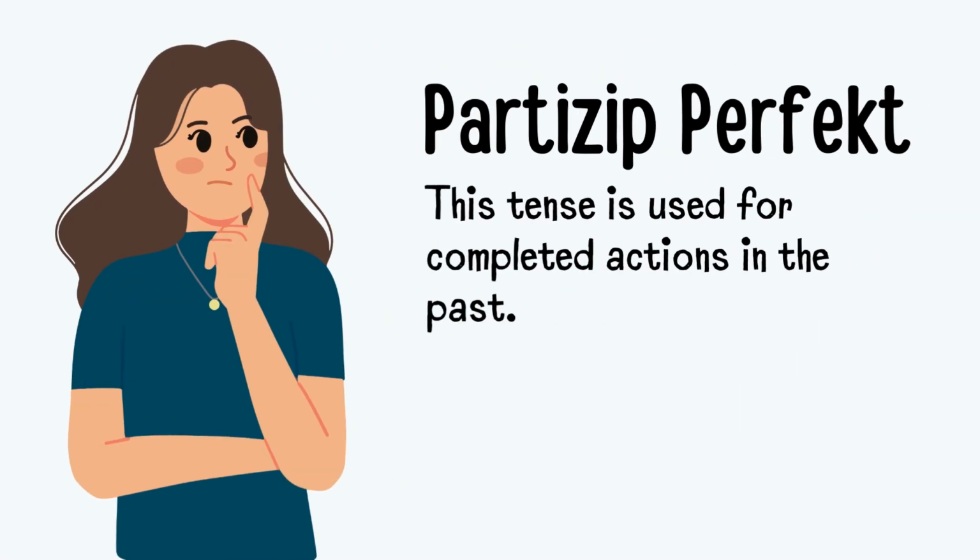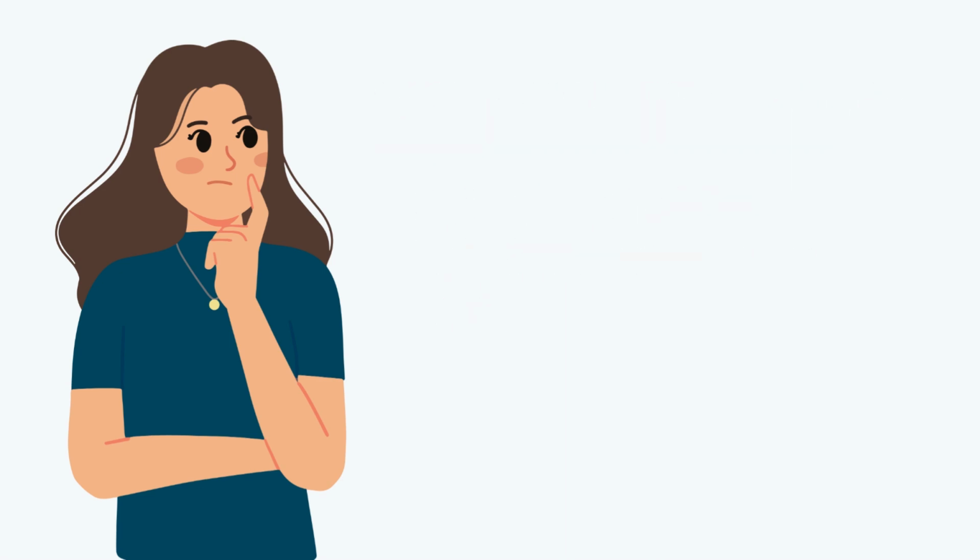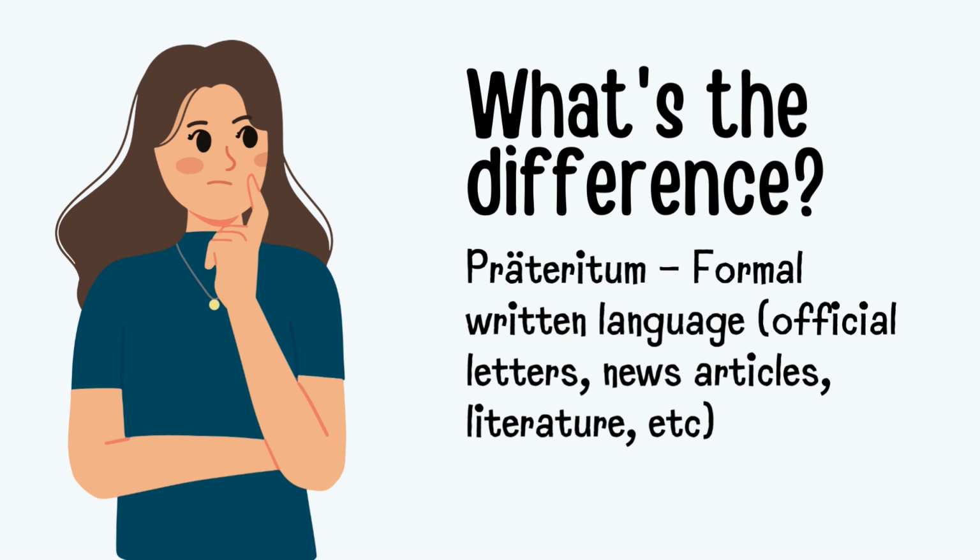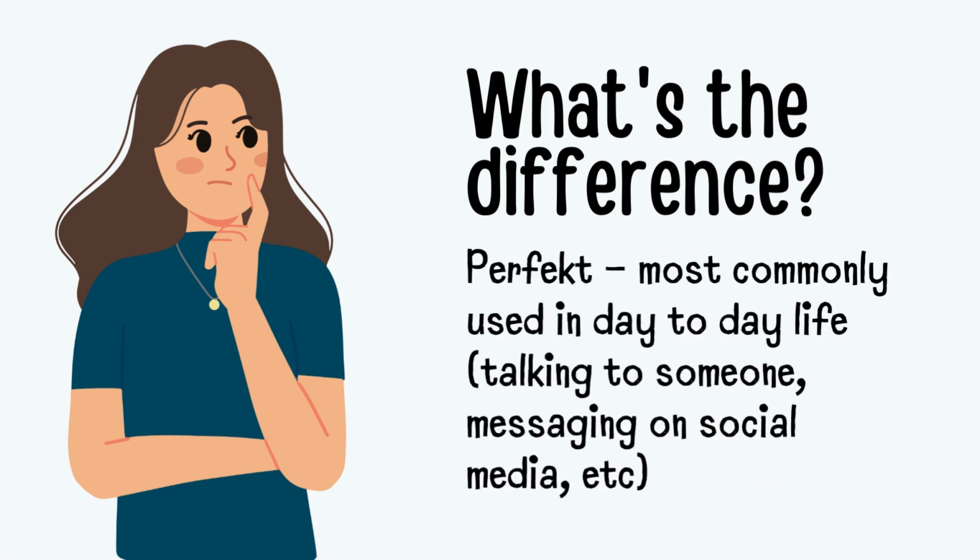Just like Präteritum, perfekt is also used to express completed actions in the past. The only difference between the two is that Präteritum is used for formal written language, like news articles or official letters. But perfekt is the one which is used in day-to-day life. This could be when you're talking to someone or when you're communicating with someone on social media.